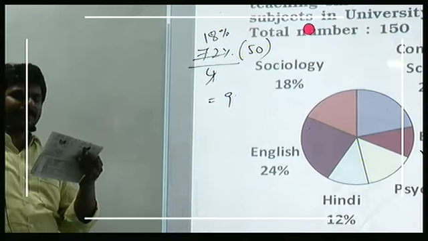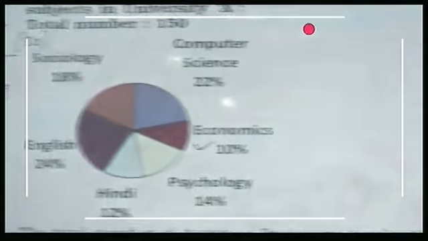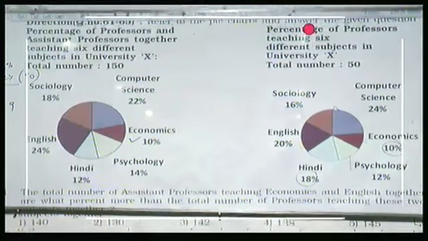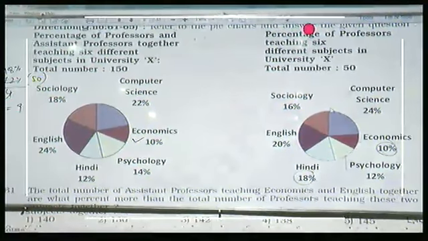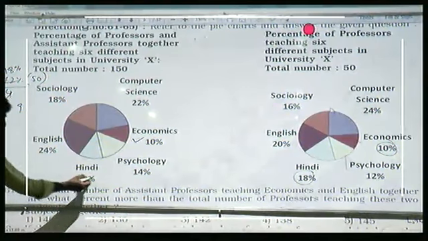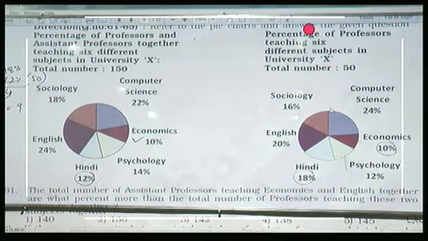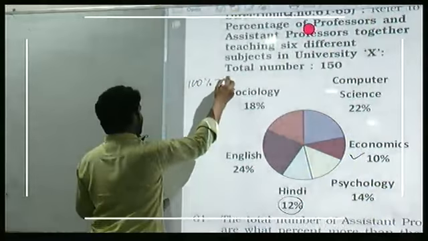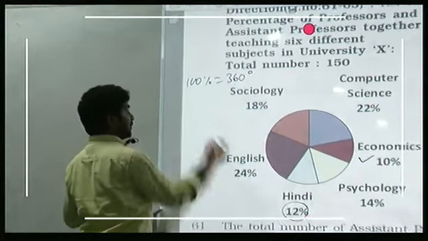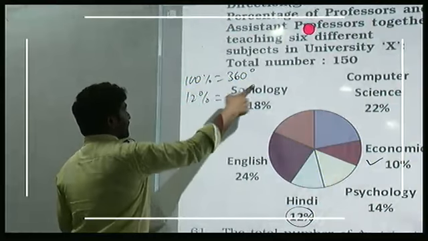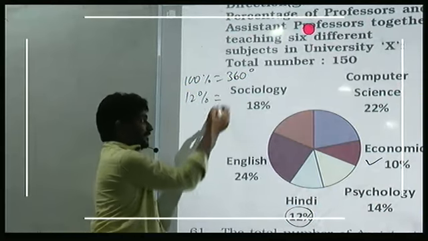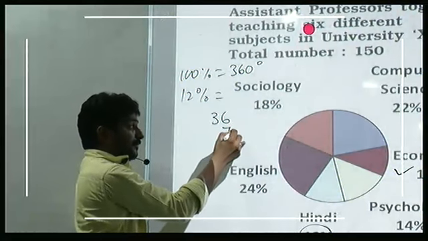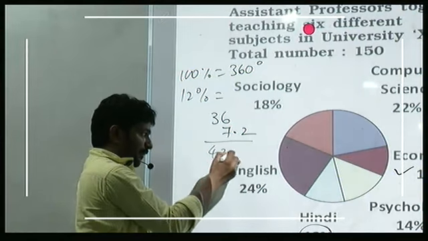What is the central angle corresponding to the number of professors and assistant professors teaching Hindi? Central angle, professors and assistant professors, 12%. What is 100%? 100% is equal to 360 degrees. 12% is equal to how much? 10% plus 2%. 10% is 36. 1% is 3.6. 2% is 7.2. Total 43.2 degrees.